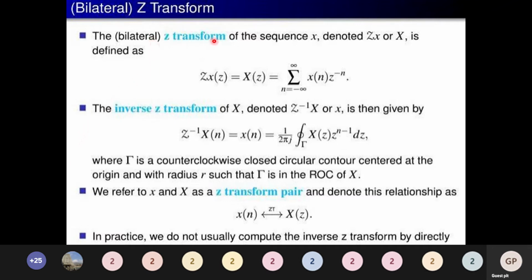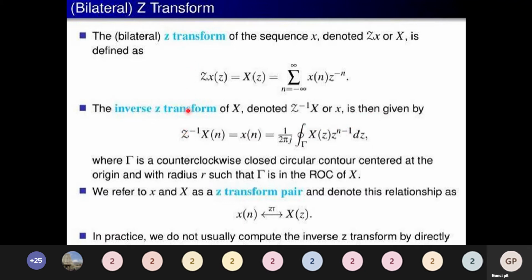Here, the bilateral Z transform of a sequence x is denoted as Z of x or capital X, and is defined as X of z equal to summation n equal to minus infinity to plus infinity x of n z power minus n. The inverse Z transform of X is denoted by Z inverse of X, or small x of n, which is equal to 1 by 2 pi j integral X of z into z power n minus 1 dz. Most probably we will not use this formula to compute the inverse Z transform; instead we go for partial fraction or long division methods.